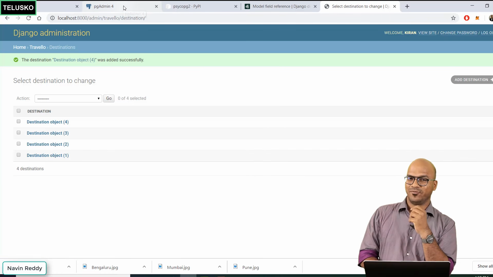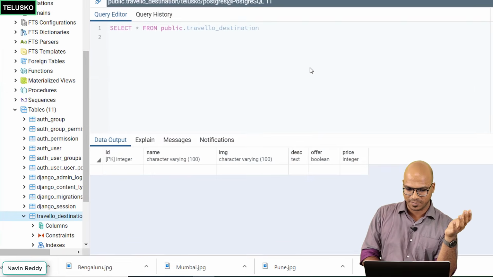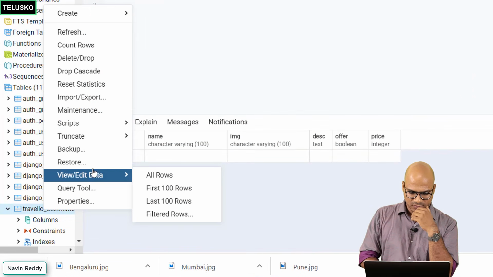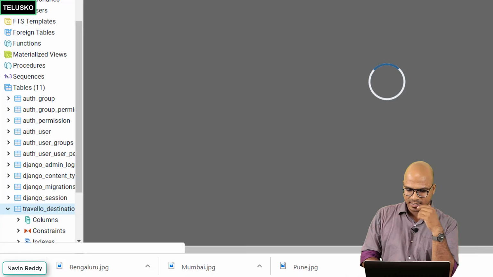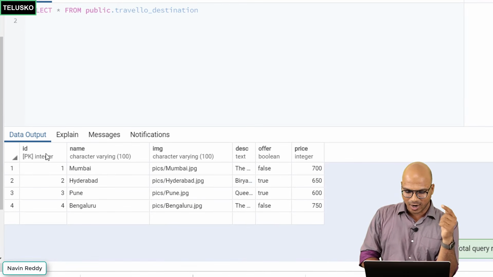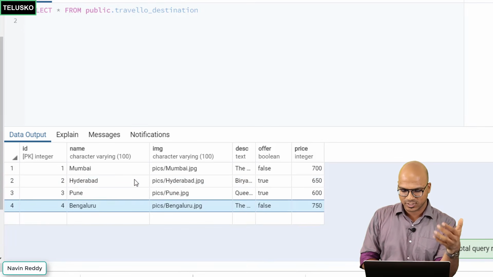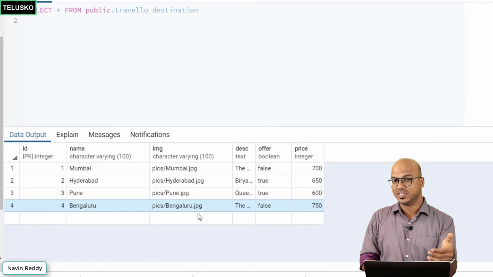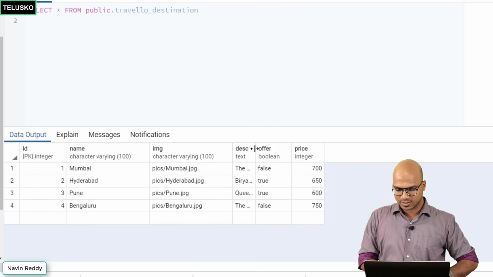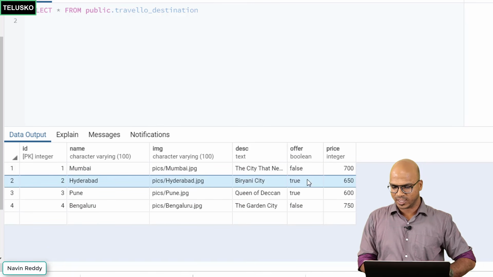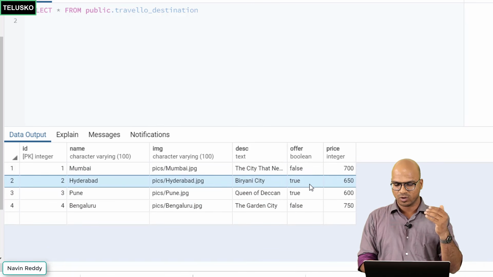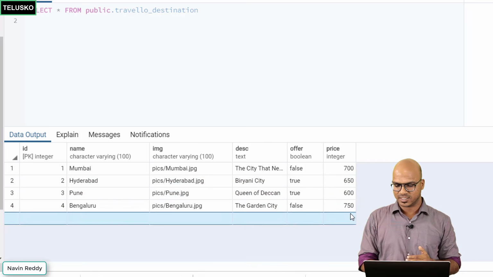But one more way you can verify all this data, just go to PgAdmin, and now if you refresh, if you say I want to fetch all the data, look at the database. So you got the IDs, you got the names of 4 cities, you got the location where you have all these images, and then you got description as well. I hope, yes, and you got the offer. So we have offer on Hyderabad and Pune, and we got the price as well.